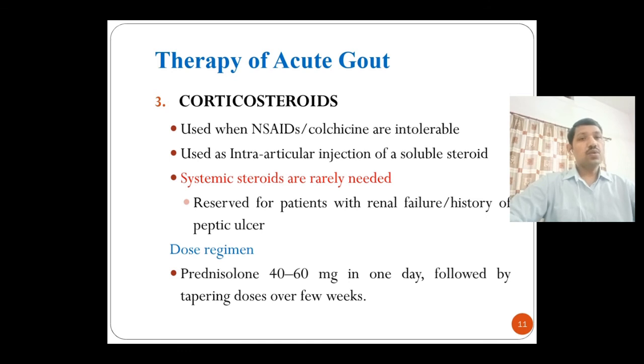As we have discussed, oral administration is not used in the therapy. Systemic steroids are rarely used or needed. They are reserved for patients with renal failure or a history of peptic ulcer. The dose regimen of corticosteroids: prednisolone 40 to 60 mg in one day, followed by a tapering dose.